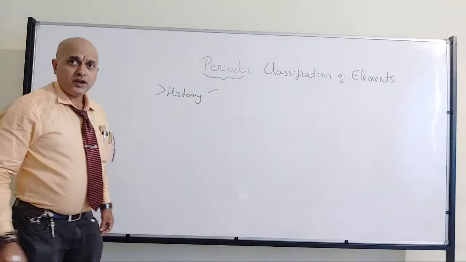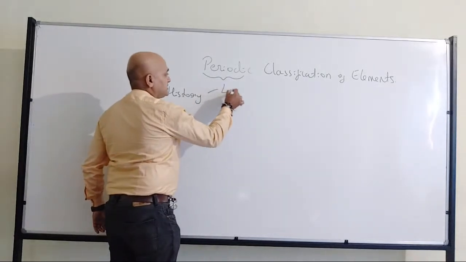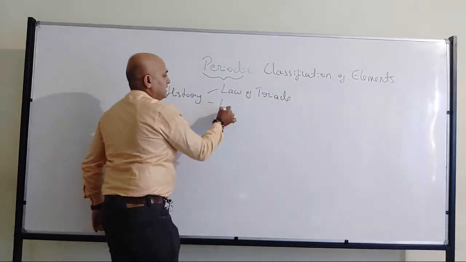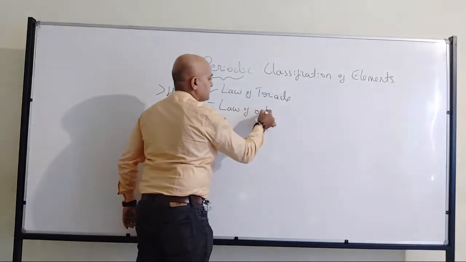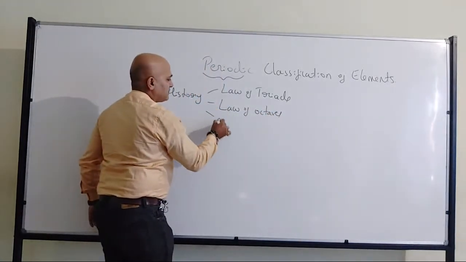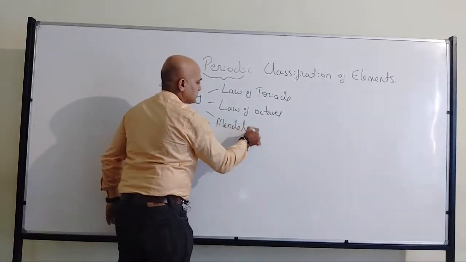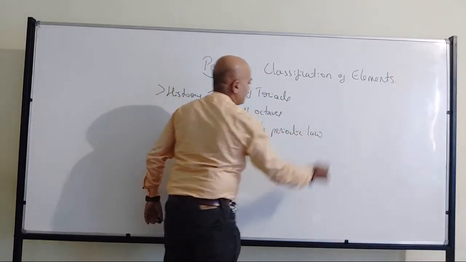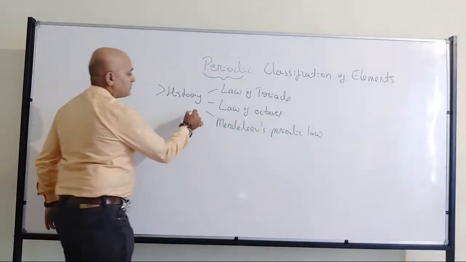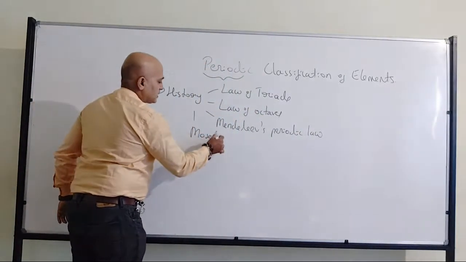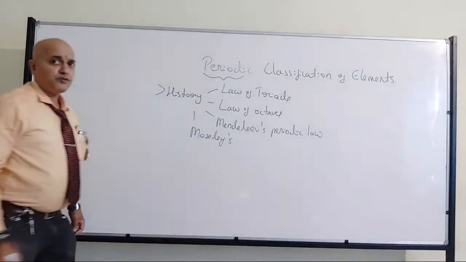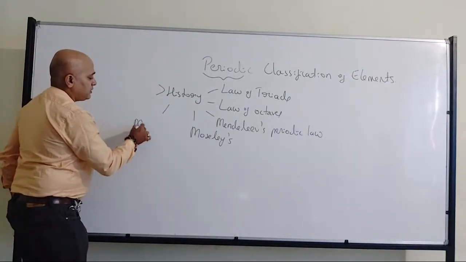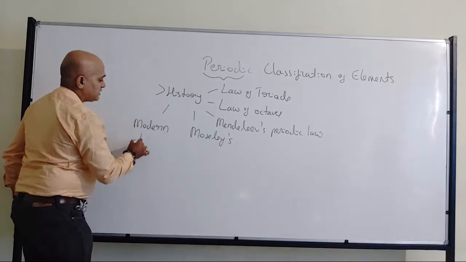In the history of periodic classification of elements, we discussed the law of triads, then the law of octaves, then Mendeleev's periodic law, then Moseley's contribution, related to frequency of X-ray and atomic number, and then the modern periodic law.